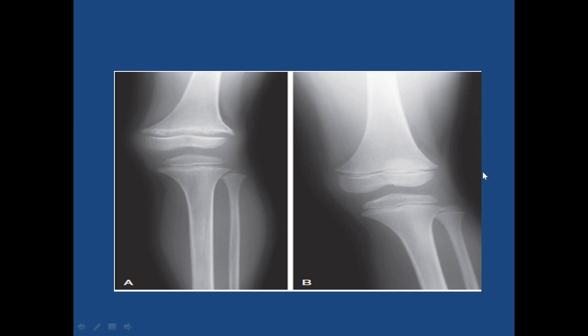Another important thing, when we see a child with rickets who has not been given supplemental vitamin D yet, in his X-ray we will not find this white line of Frankel. But when we start supplementing vitamin D, this line appears around 4 to 6 weeks of therapy. So to see if mineralization has started or not, we can repeat the X-ray after 6 weeks and look for the appearance of the white line.